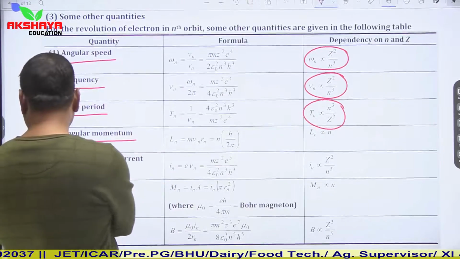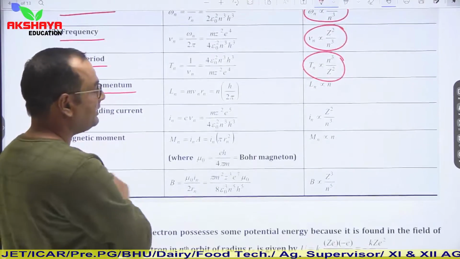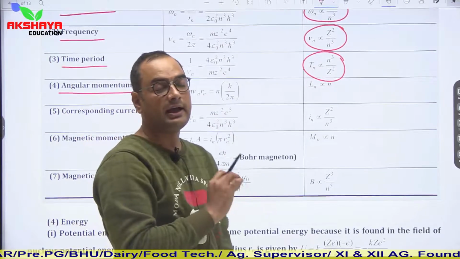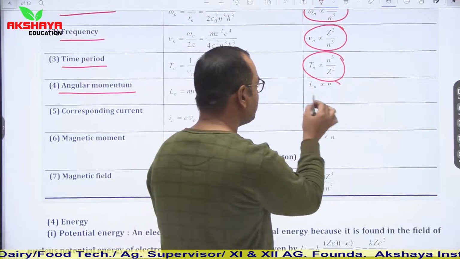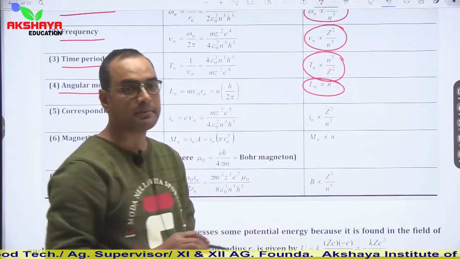Then angular momentum. As we know, L is equal to nh upon 2 pi. It means L is simply proportional to n.